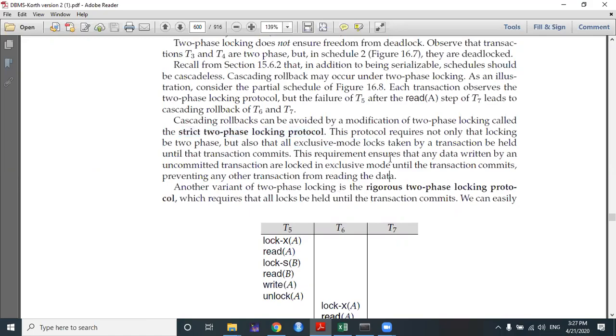It is part of 2PL, so it divides the total phase into growing and shrinking phases, but it also requires that the transaction which holds the exclusive mode lock must hold that lock until the transaction commits. This requirement ensures that any data written by an uncommitted transaction is locked in exclusive mode until the transaction commits, preventing any other transaction from reading the data. Until the transaction commits, no other transaction is allowed to read that particular data.